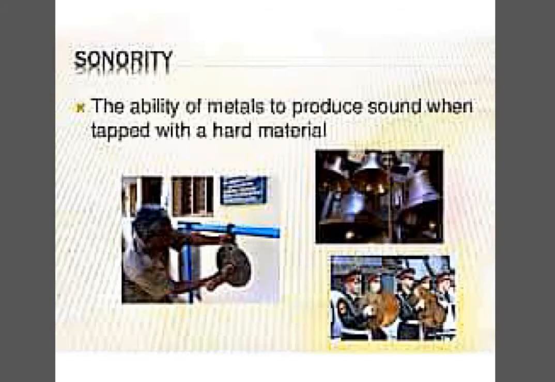If it is the first period, there is just one strike on that bell, and if it is the second period, or when school is getting over, there is continuous striking on that bell, and that is how that sound gets produced. This property is called the property of sonority, and the metal is said to be sonorous.